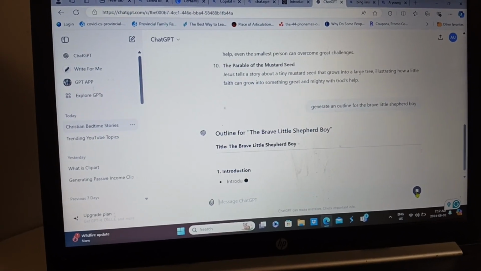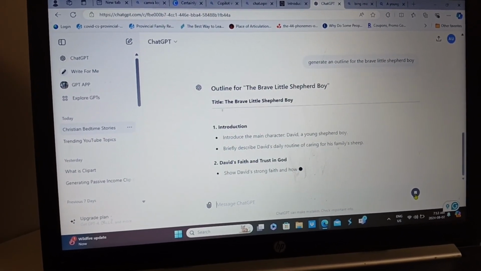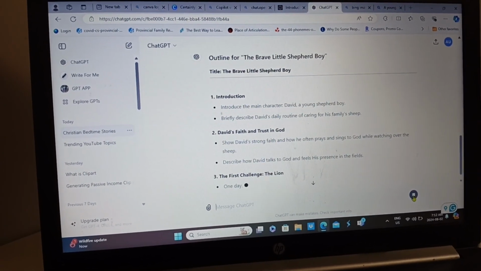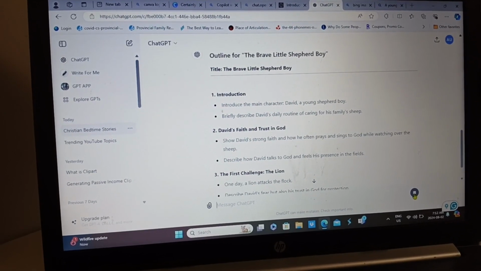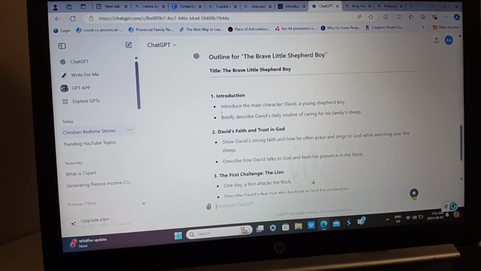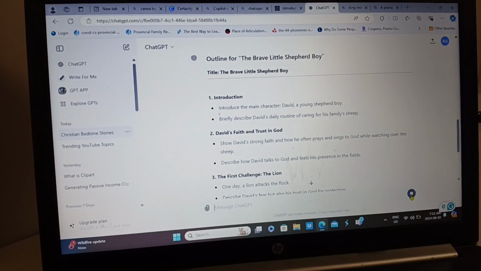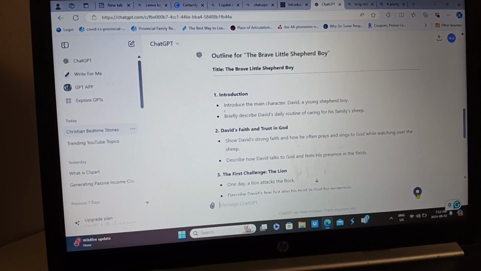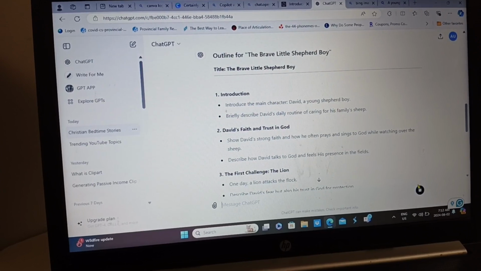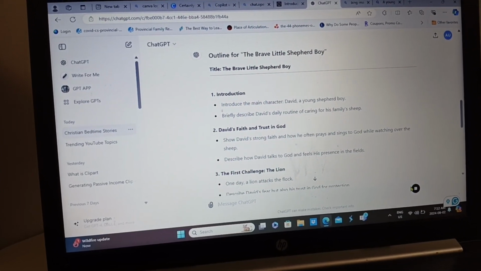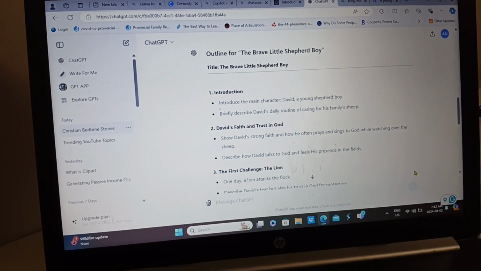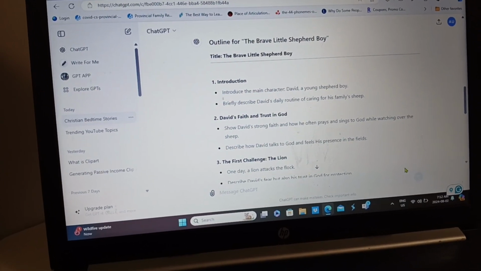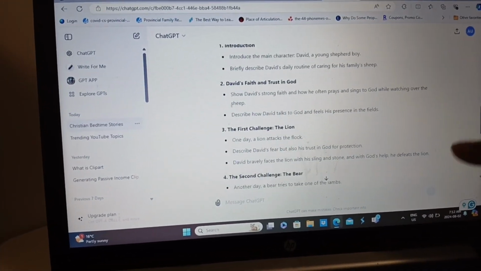Now here ChatGPT is generating an outline. We can see the introduction, the main character David, a young shepherd boy. Briefly describe David's daily routine of caring for his family's sheep. Show David's strong faith and how he often prays and sings to God while watching the sheep. Describe how David talks to God.